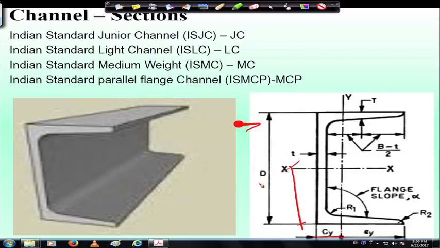And so, these are the properties, flange slope alpha will be this. So, these are the standard properties which are given in the code, and it looks something like this.